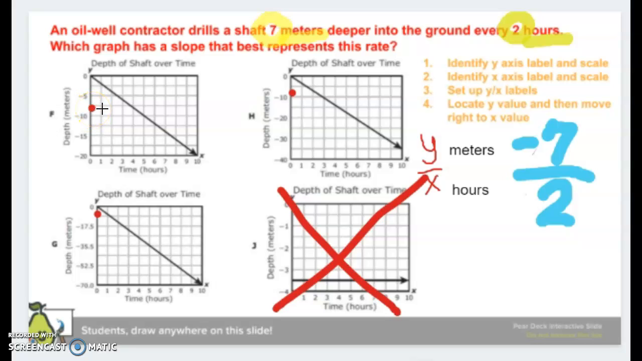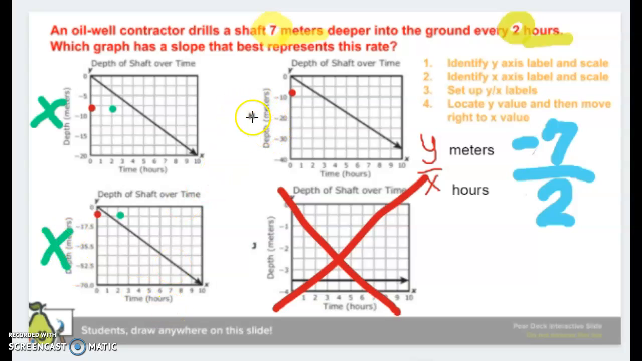If we move over to the 2, 1, 2, see how I'm not landing on that line or a point, right? I'm nowhere near where it should be. It should be at -7, 2, and it's not there, so not correct. Answer choice G, if I start at my point and I move over 1, 2, I went past my line, not correct, right?